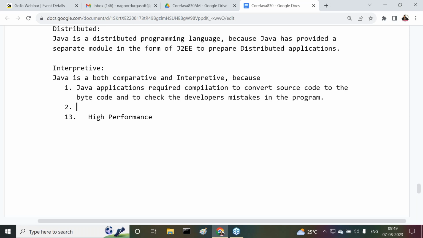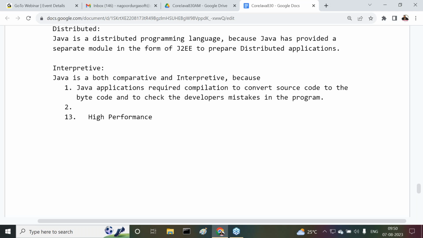I'm asking one more point. Inside the JVM, who is executing our Java program? An interpreter is executing the Java program. So an interpreter is required or not? Because of that reason, we can call it an interpretive programming language. Right, sir?